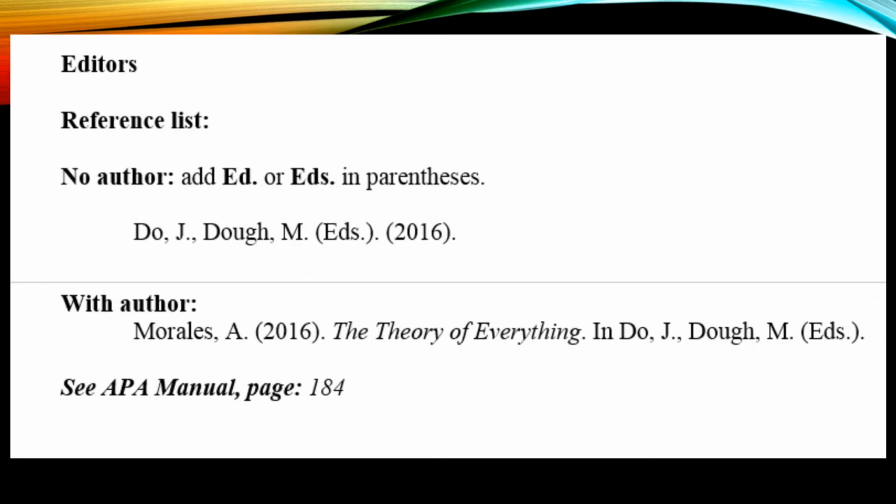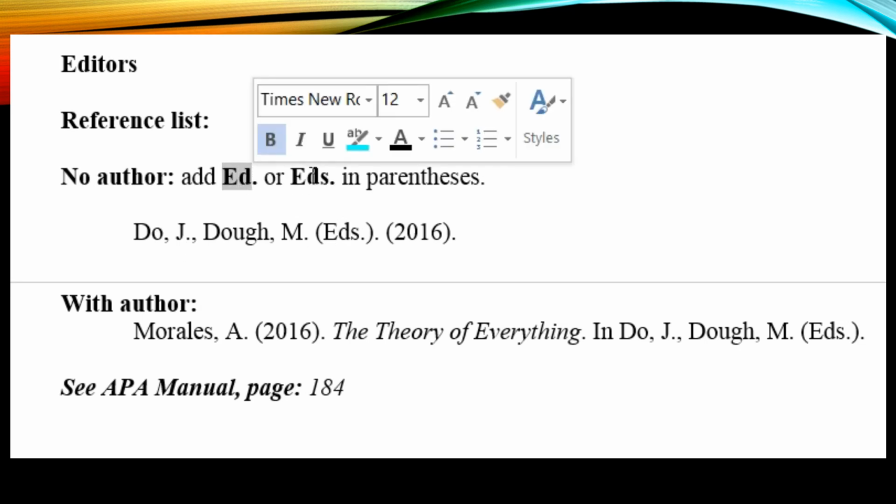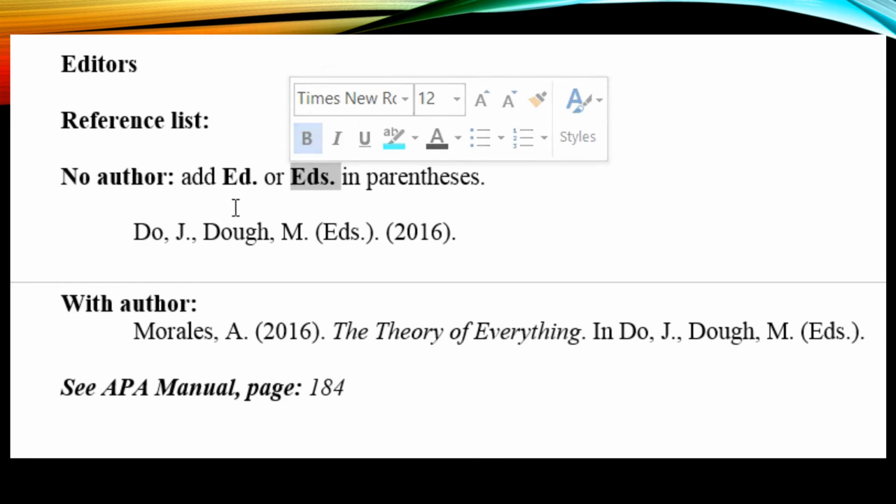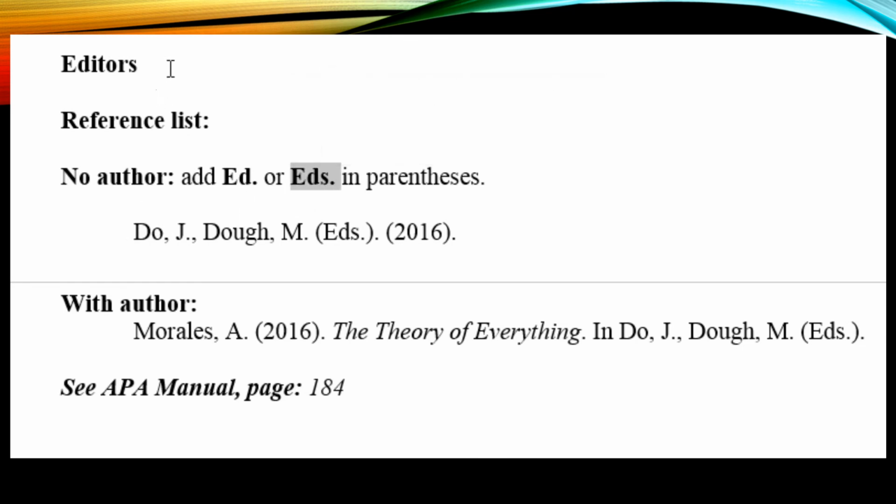Sometimes a work has been edited. To cite a work with no author in your reference list, you have to add either "ed." for one editor or "eds." for more than one. If it's several authors, you could use et al.